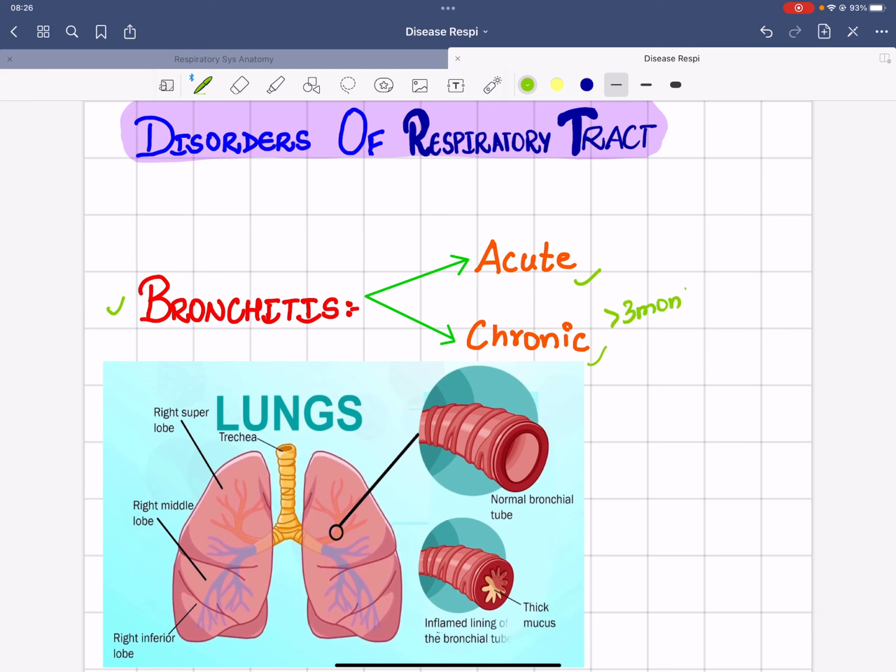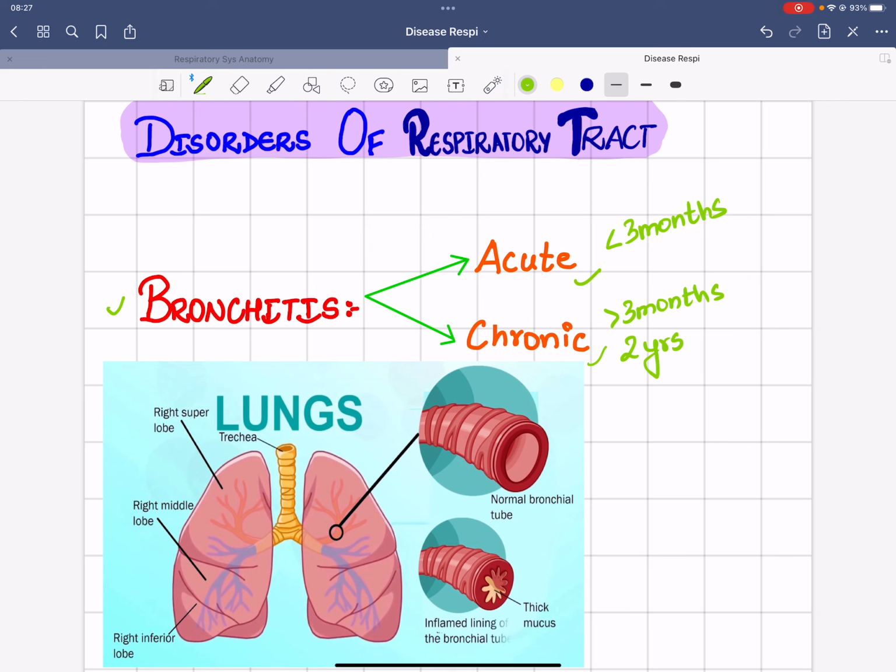Here as well, any bronchi infection that lasts for more than 3 months for 2 successive years, meaning 2 continuous years, is known as chronic bronchitis. Likewise, any infection which lasts for less than 3 months is the acute form of bronchitis.